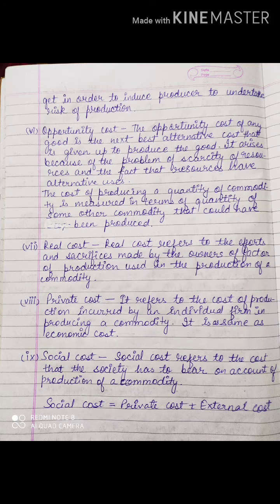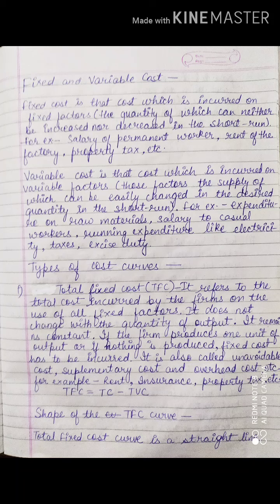Okay. Now next is fixed and variable cost. I think we have studied this very well in the last chapter, what is fixed cost and what is variable cost. Fixed cost is that cost which is incurred on fixed factors, the quantity of which can neither be increased nor decreased in the short run. You know that very well, that is fixed, right? Constant. Now for example, salary of a permanent worker, rent of the factory, property tax, these are what? Fixed cost. Okay. Now variable cost.